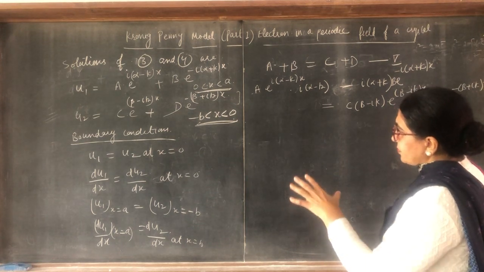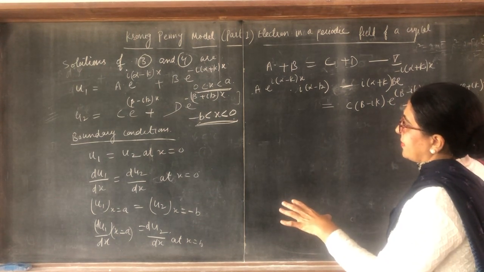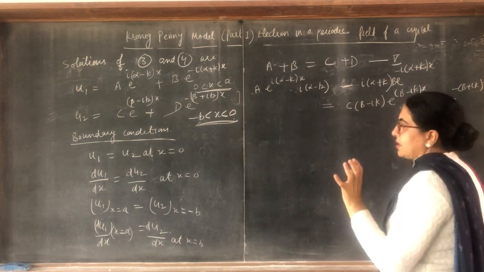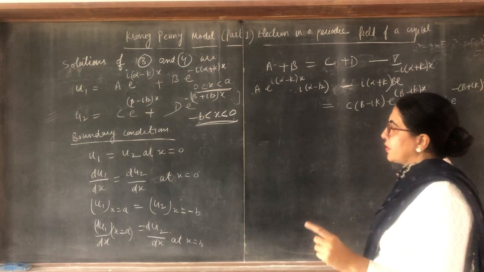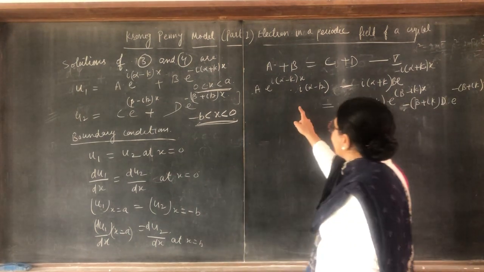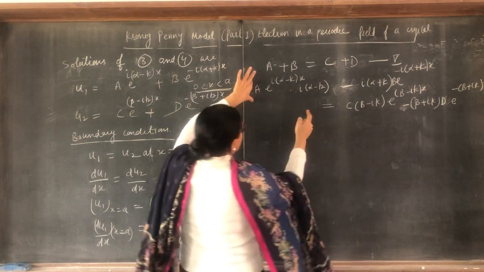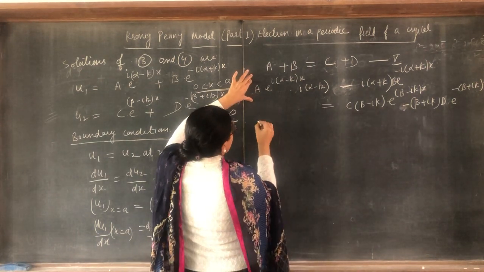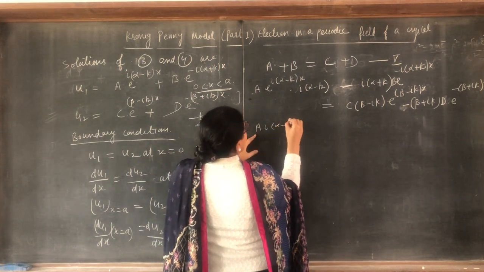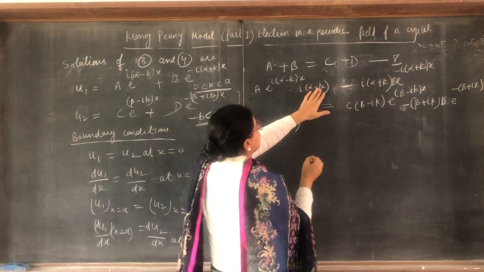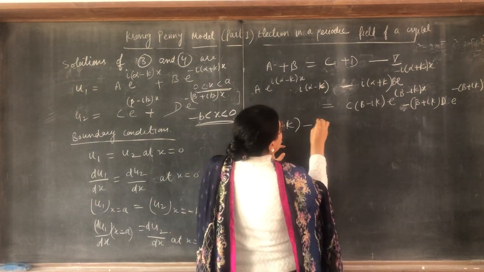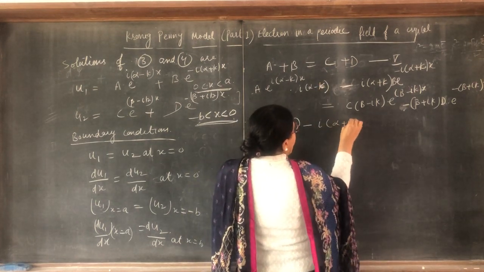And then after taking the derivatives, we have taken these equations equal. Now in these equations we have to put first x is equal to 0. So put x is equal to 0 here, put x is equal to 0 here. So when you put x is equal to 0, it becomes a(iα − k) minus (iα + k) into b. K I write sometimes this, sometimes that, so take only one symbol.